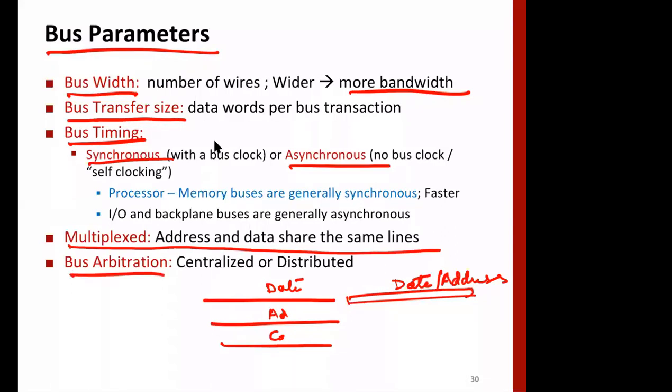And there's something called bus arbitration, which means the bus is a common resource that is to be arbitrated, or shared in a managed way across multiple devices. There can be distributed arbitration, which means each device has some understanding or protocol to share the bus, as happens in Ethernet. Or there has to be a centralized mechanism that says, now it's your turn, you transmit for a certain period of time, then the next person's turn, and so on. So it can be done in both ways.